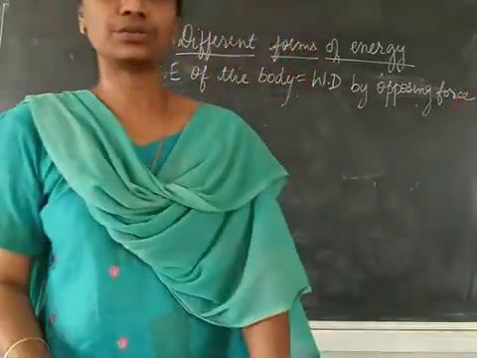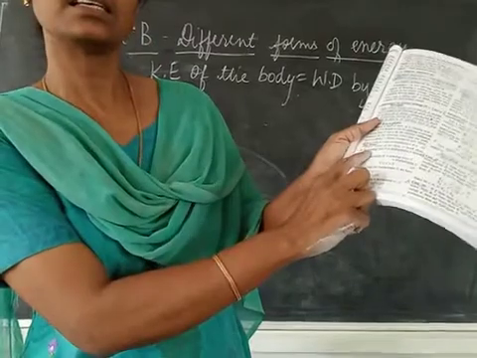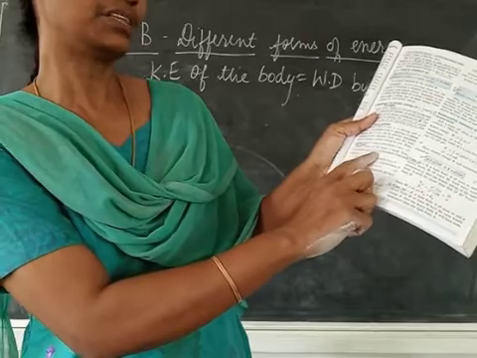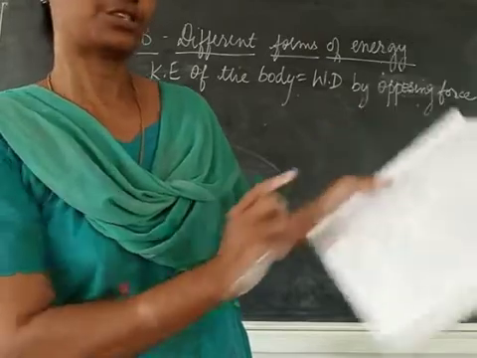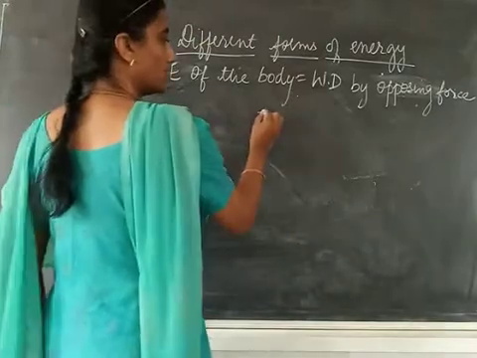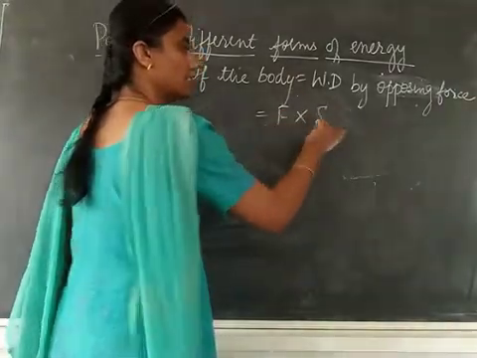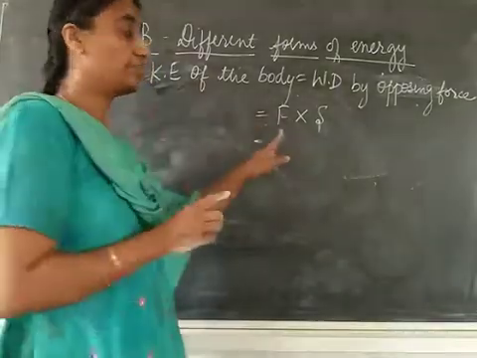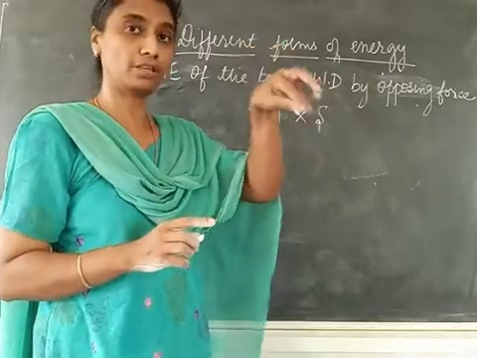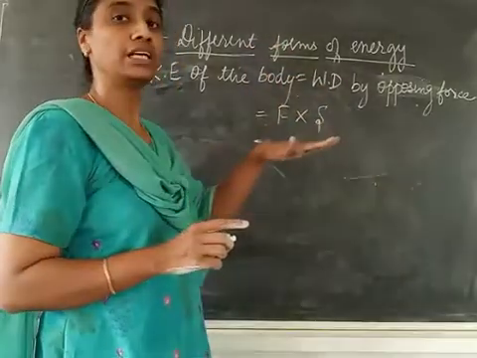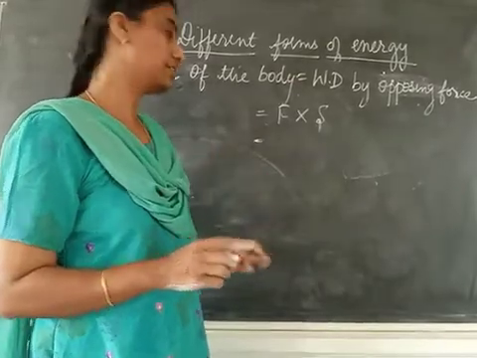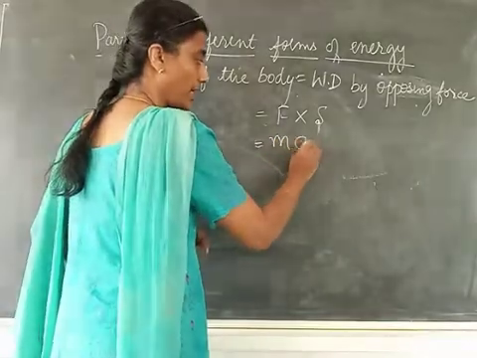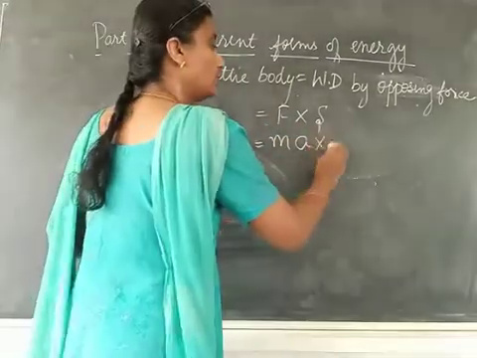The same thing which you wrote as theory, here they have written in the form of an equation. Kinetic energy is equal to work done by the retarding force and displacement before stopping it. Now, work done, we know the formula, force into displacement. Here I am not putting m into g. Why? That's only for a falling body. Now, this is a body moving, not under gravity. So don't write m into g. F is equal to ma, not mg, into s.